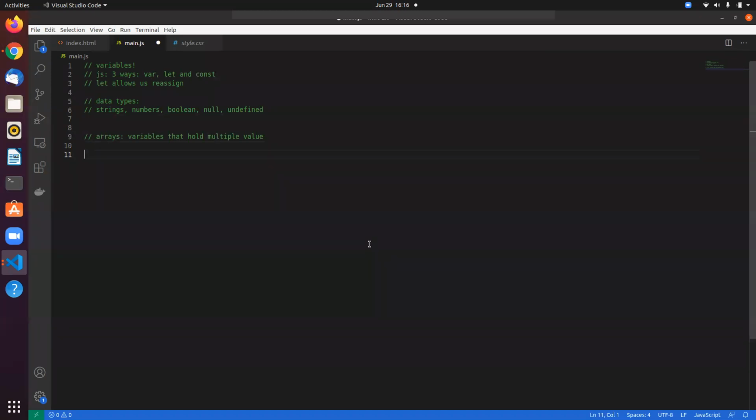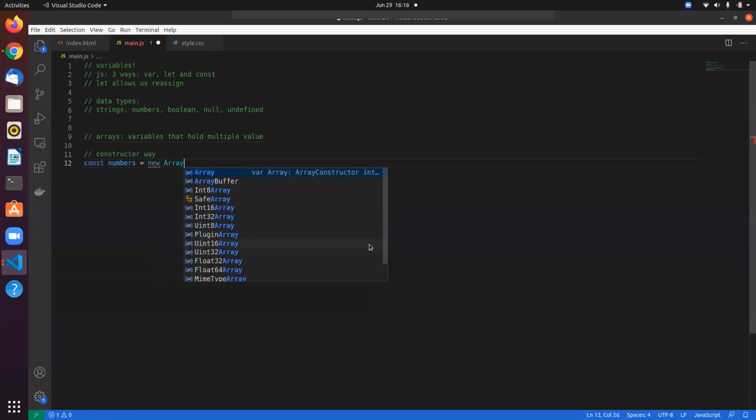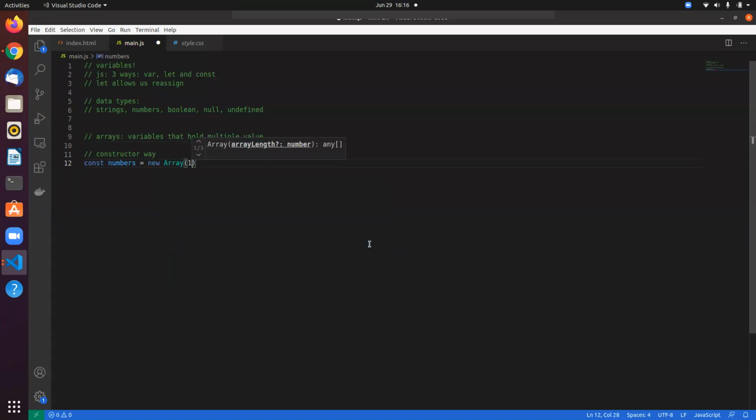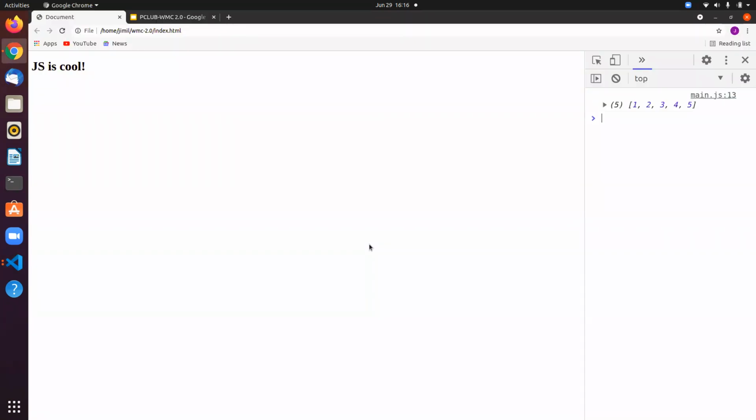And there are a couple of ways to create arrays in JavaScript. One is called the constructor. You declare a variable and use the new keyword and the Array keyword. It declares an array, and then you can add whatever you want. So let's do this. And if I log this, I get an array in my console, right?